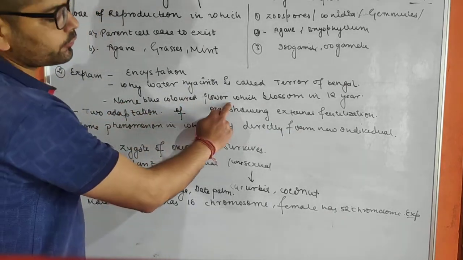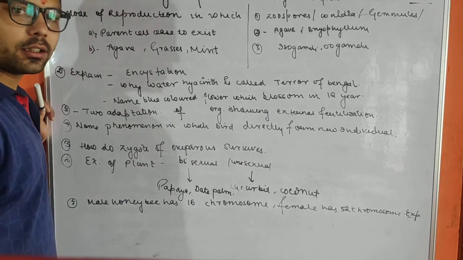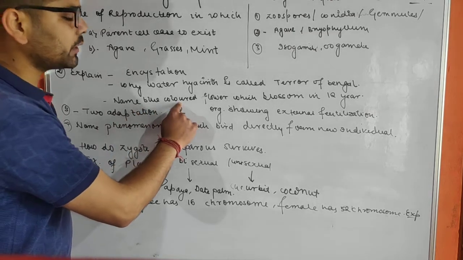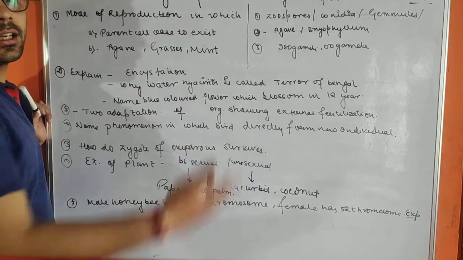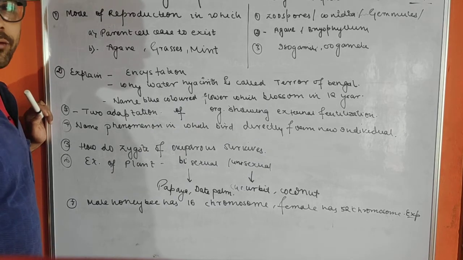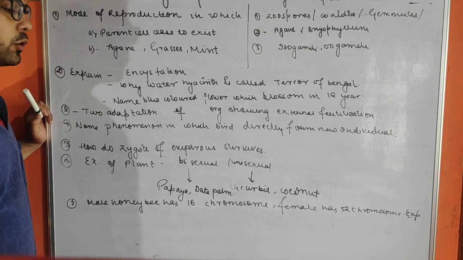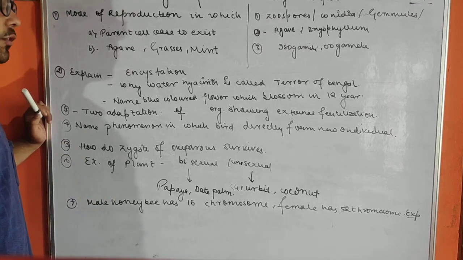Name the blue colored flower which blossoms in the 12th year. So Strobilanthes kunthiana, that is Neelakurinji. Many times the question has been asked from this, and I am not saying only this question. They can ask that every 12 years the stretch of Nilgiri turns into blue colored flowers. So which flower is it? What is the speciality of this flower?